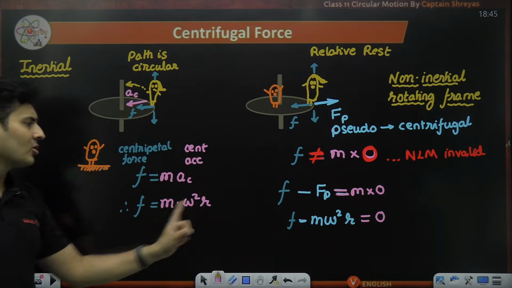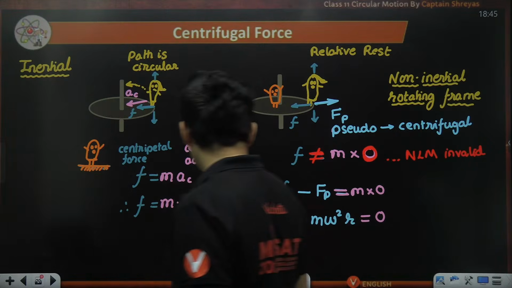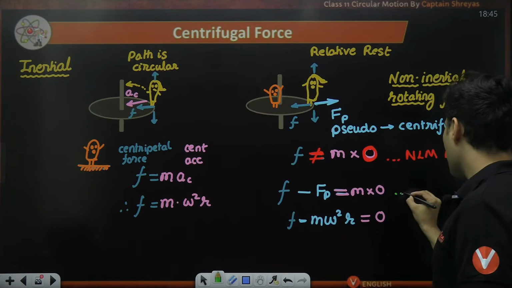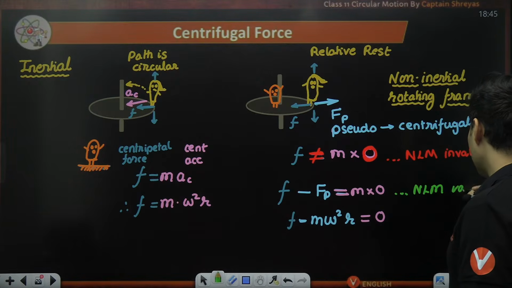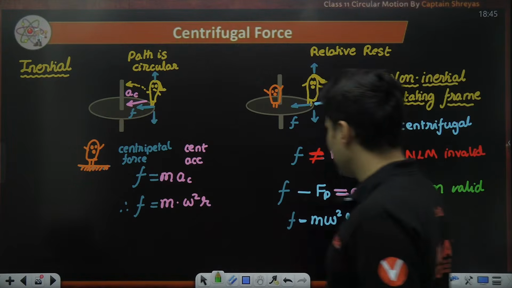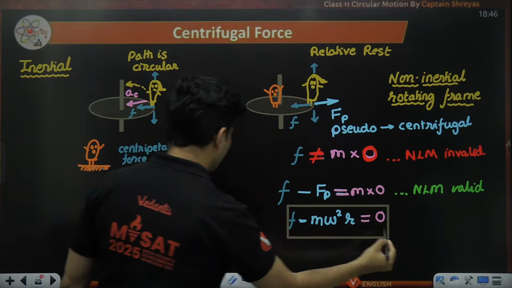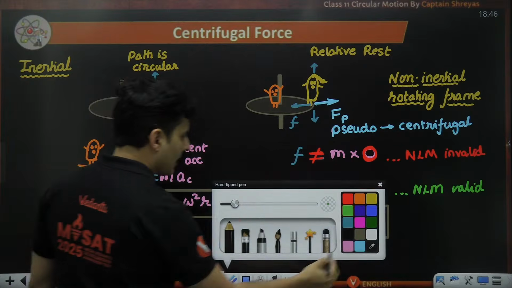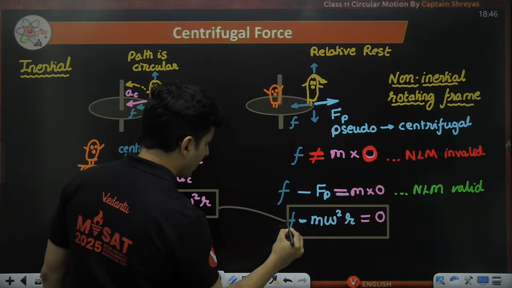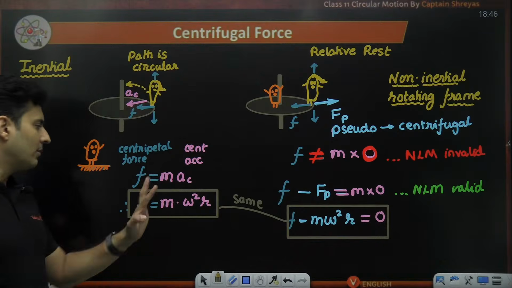Tell me, are these two equations the same or no? Now Newton's laws of motion are valid, but you will notice that both of these equations are actually the same, mathematically.